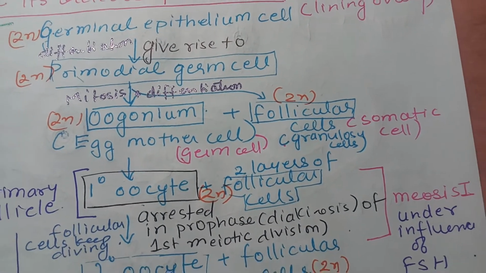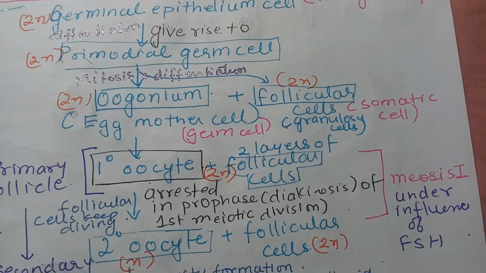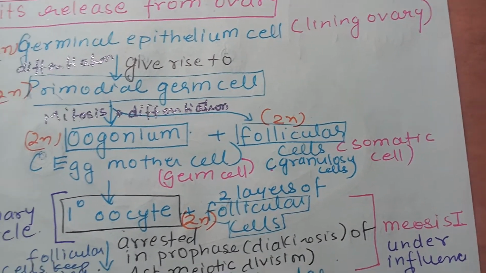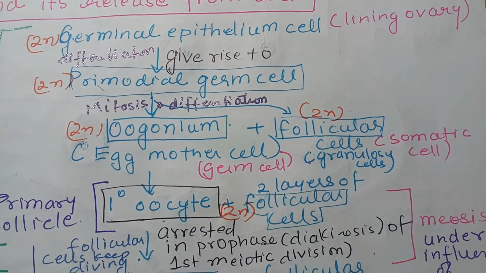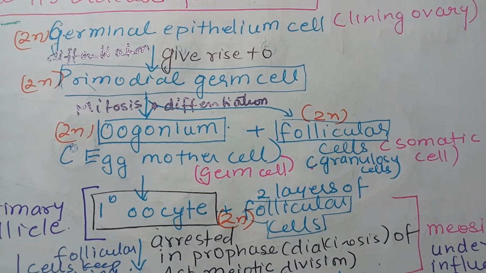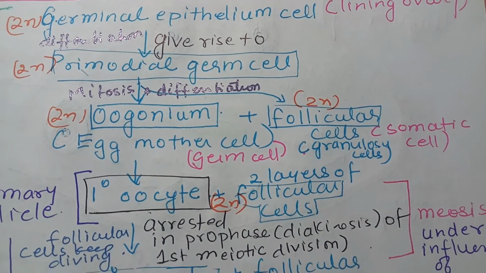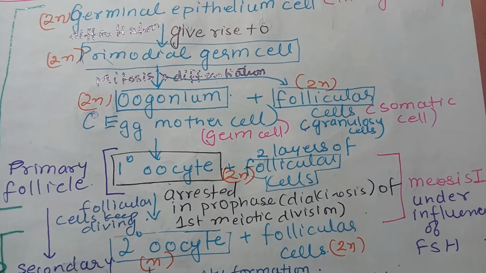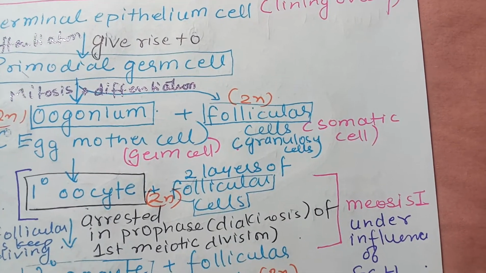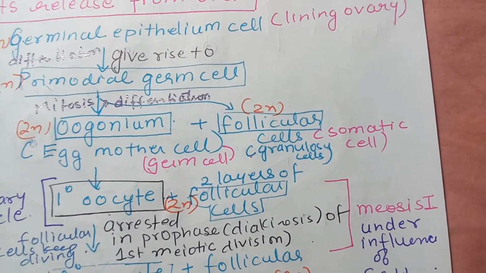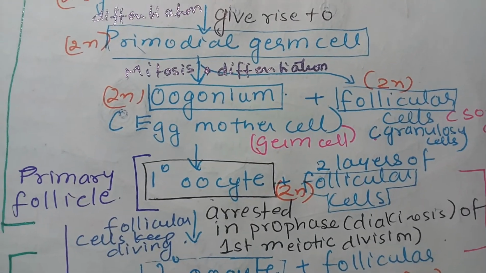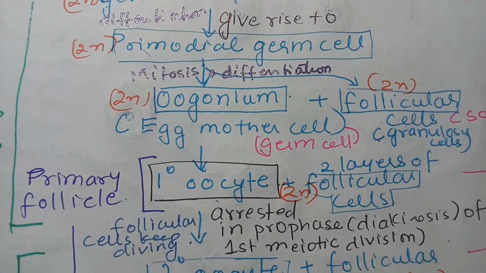Follicular cells are somatic cells, and oogonium, the egg mother cell, is the germ cell. Both of them are diploid. The follicular cells will continue to form follicular cells only, whereas changes occur in the germ cell line.